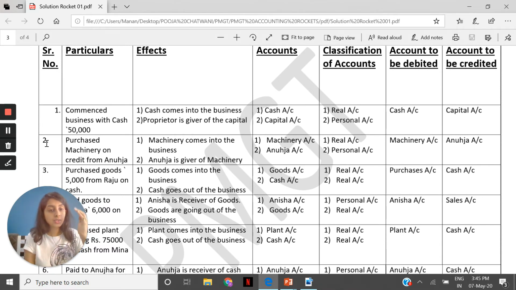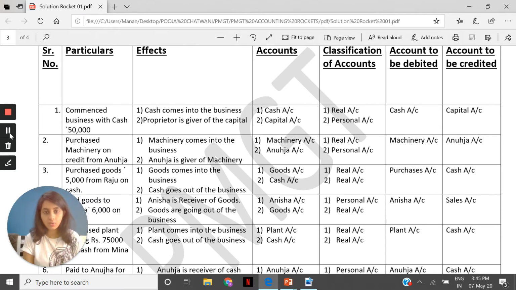Okay. For the business, goods are coming in, so debit what comes in. Goods are coming in, so we'll debit the goods account. Debit what comes in, credit what goes out. Cash is going out. So we have two aspects, goods and cash.